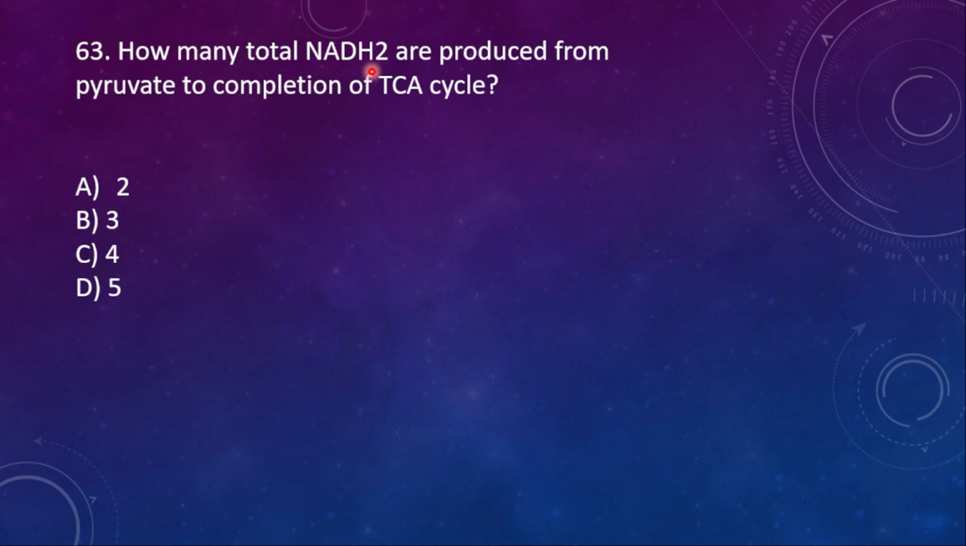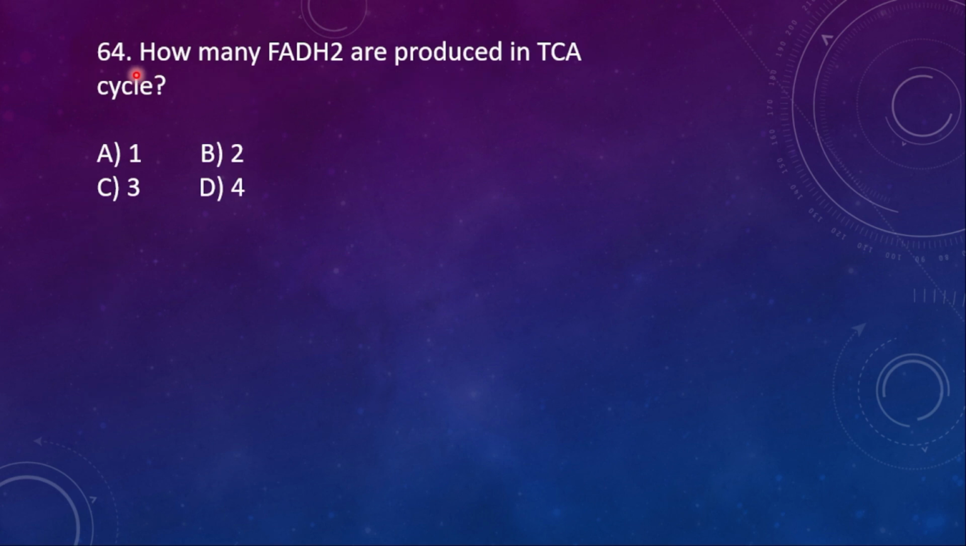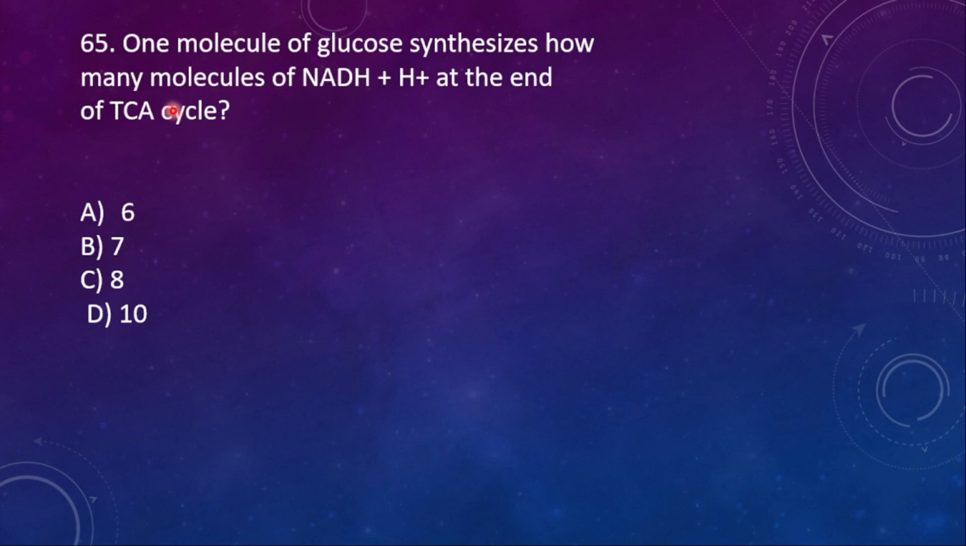63. How many total NADH2 are produced from pyruvate to completion of the TCA cycle? Here the right option is option C, 4. 64. How many FADH2 are produced in the TCA cycle? Option A, 1. Only 1 FADH2. 65. One molecule of glucose synthesizes how many molecules of NADH plus H plus at the end of the TCA cycle? Here the right option is 8, that is option C.